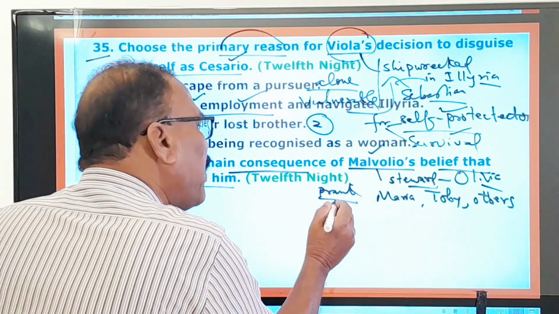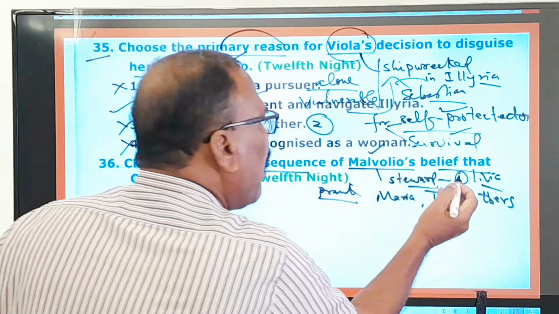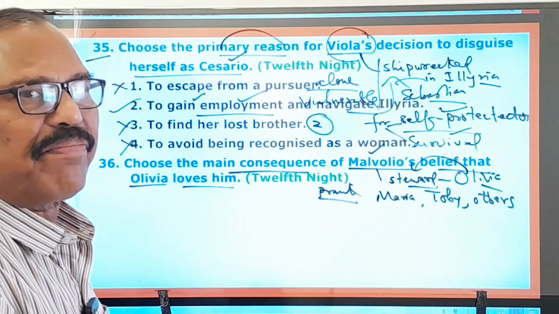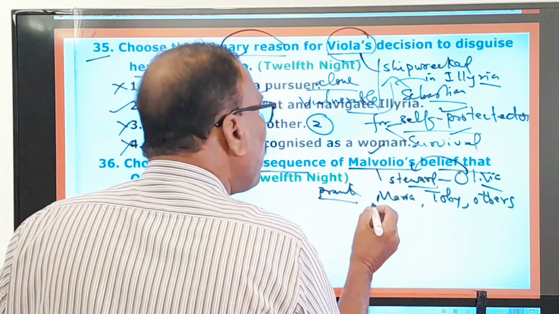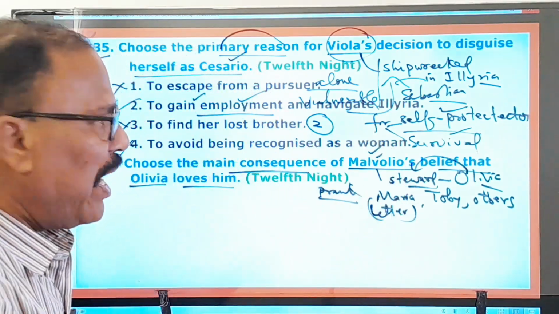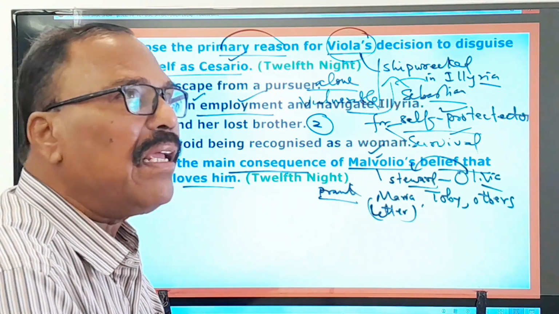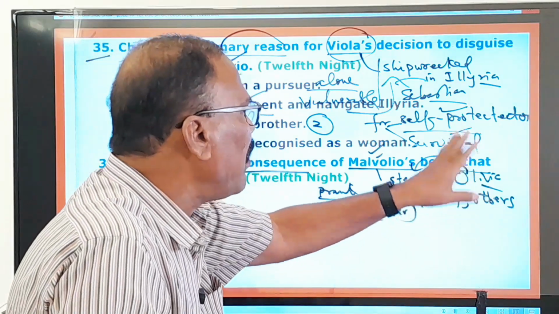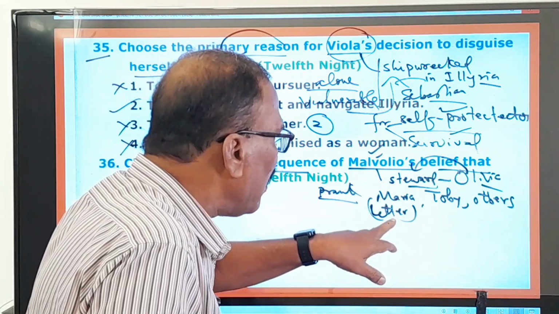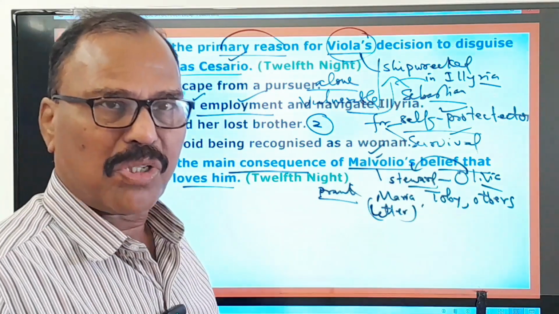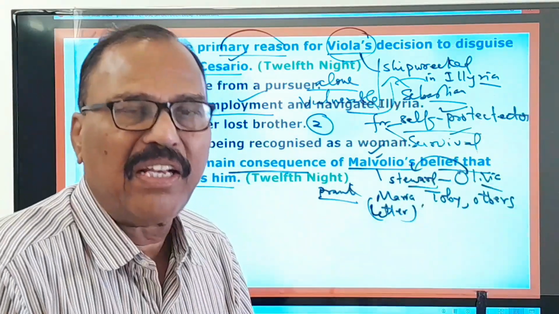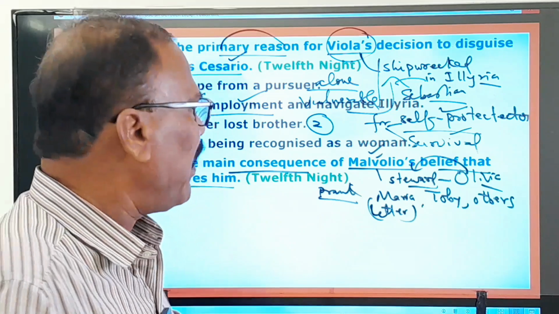And they trick him into believing that Olivia loves him. Olivia has fallen in love with him. And by planting a forged letter, they drop some letter to this Malvolio. And Malvolio reads the letter and he comes to a conclusion that this Olivia is in love with him. She has fallen in love with him. And therefore, according to this letter, this Malvolio wears the yellow stockings and behaves in a queer way, in an absurd way, in a very ridiculous way in front of this Olivia.